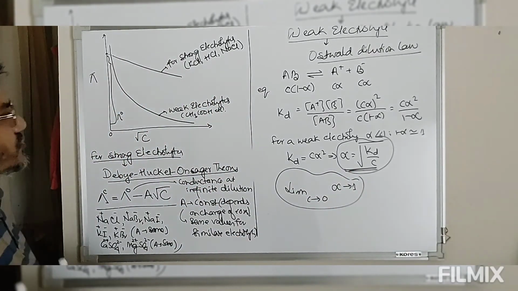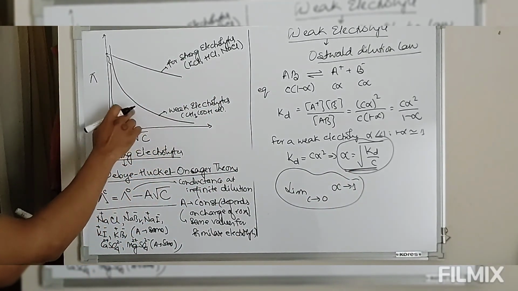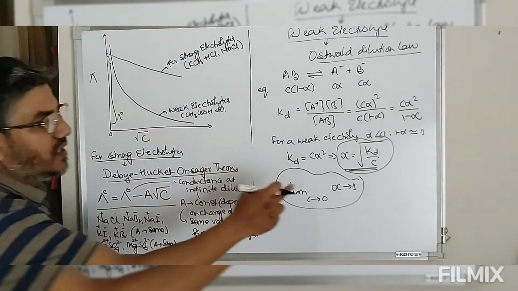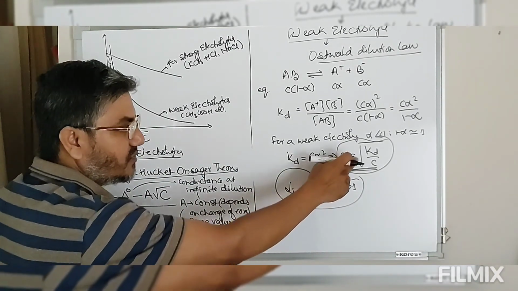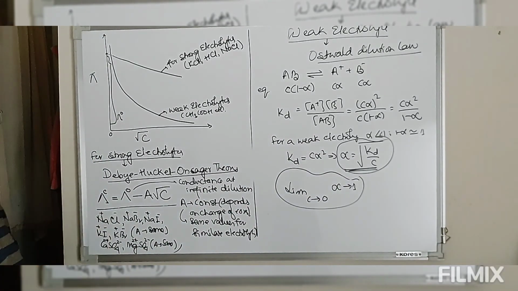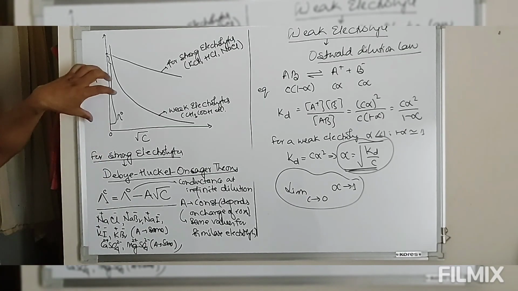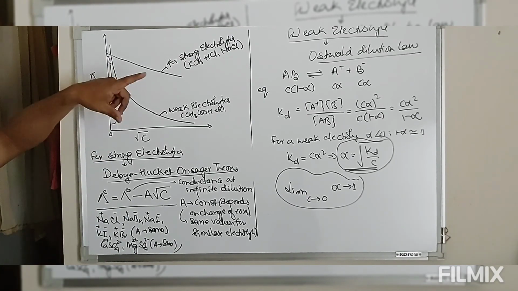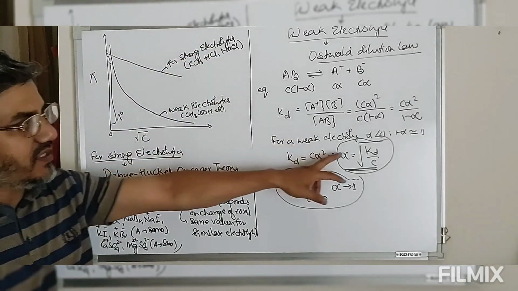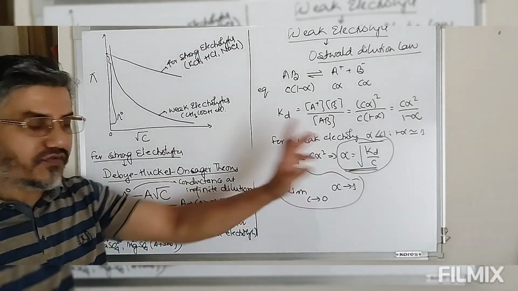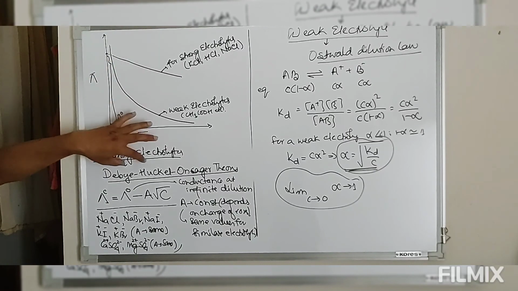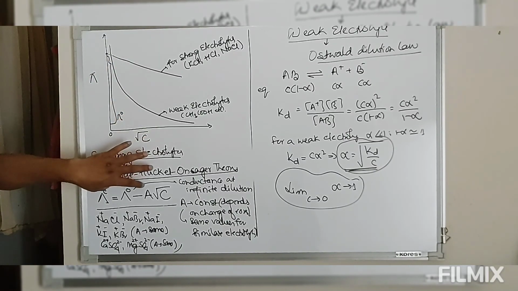So as the concentration decreases, conductance increases, because the alpha value, that is the degree of dissociation, increases. As the degree of dissociation increases, the number of ions present in the solution also increases, hence the conductance also increases. So this is the variation of conductance for strong and weak electrolyte. Weak electrolyte is explained by Ostwald dilution law based on this alpha, whereas strong electrolyte by the Debye-Huckel-Onsager theory, because this is 100% dissociated, so Ostwald dilution law will not be applicable here.